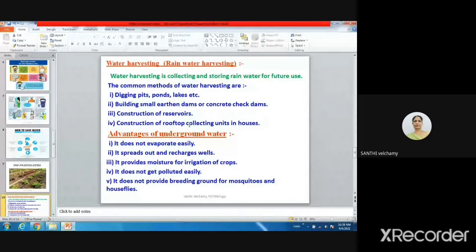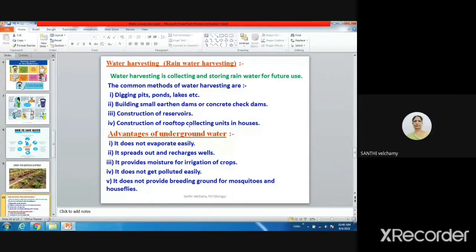And another method you can do is rooftop water harvesting. The rain water falls on the roof, and the water falling on the terrace can be collected and stored. My mother does that on the roof. If the water gets collected, then it will automatically fall into a bucket which has been kept down.